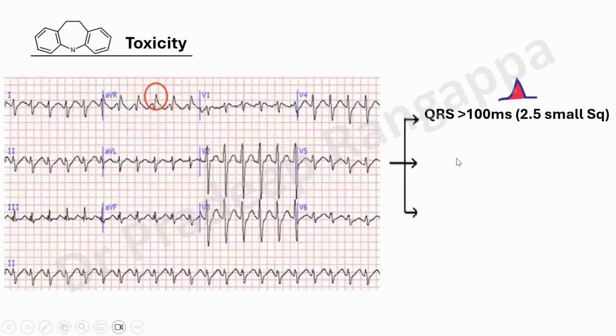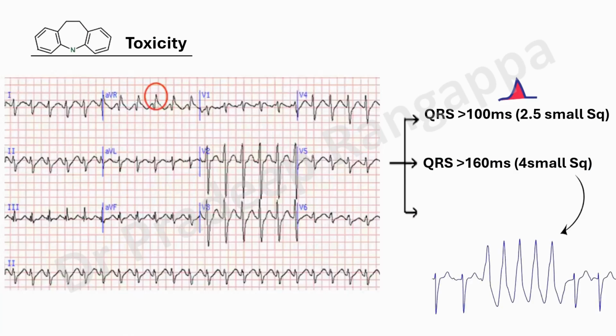When do we say the QRS is broad? If QRS is more than 100 milliseconds, which is more than 2.5 small squares, it means the tricyclic antidepressant is creating a problem, and the risk for the patient is they can have seizures. If QRS is more than 160 milliseconds, which is more than 4 small squares, then they can lead to arrhythmias. It can be torsades de pointes or ventricular tachycardia, polymorphic VT can happen. So this is very, very important because we do get many patients in ICU with TCA overdose. We always look into the squares.